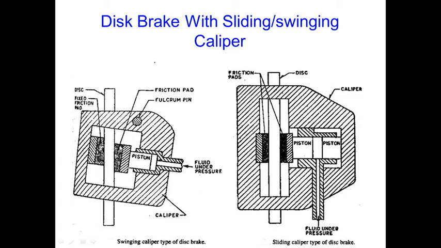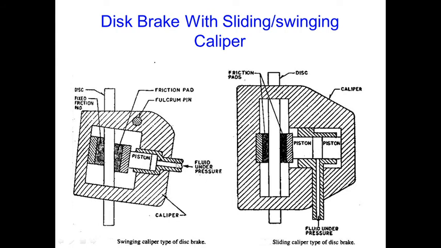Now we can see what a swinging caliper type of disc brake is. See this friction pad, and there is a fulcrum pin about which this entire caliper can swivel. That is why it is known as a swinging caliper type of disc brake. And this is the disc which is being rotated. This is a fixed friction pad, and this is another friction pad, and this is the fulcrum pin about which the entire caliper can swivel in this direction and this direction.